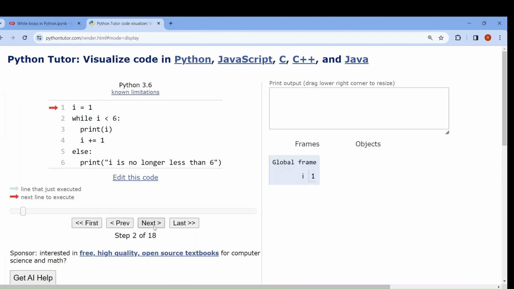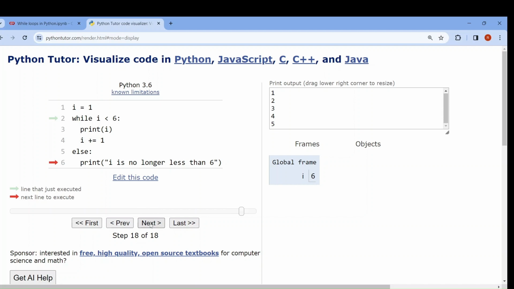See, first I equal to 1. While I less than 6, 1 less than 6, condition satisfies. Print I. I will be increased. Again while loop, 2, 3, 4, 5. Now I equal to 6, condition not satisfied.